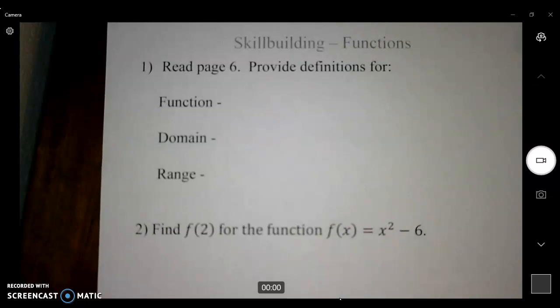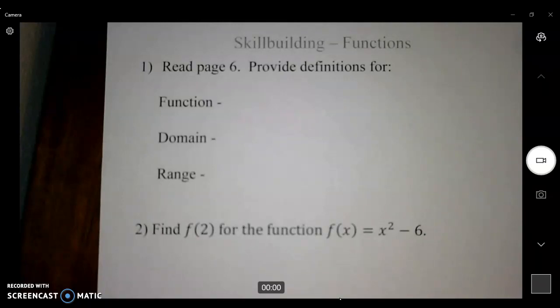Today we're going to talk about functions. The first thing I want you to do is read page 6. So if you haven't already, please go to the textbook, read page 6, math notes on functions. Pause the recording here and take a moment to do that, and then do the problems. Then come back to the recording.